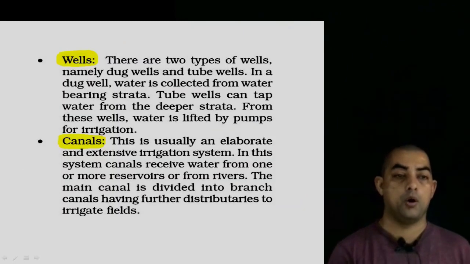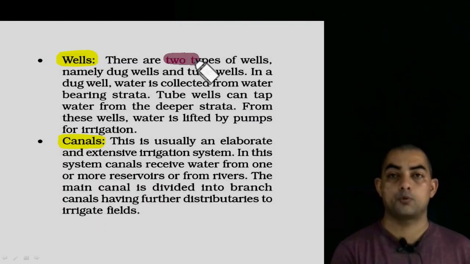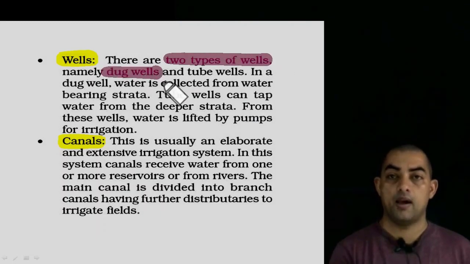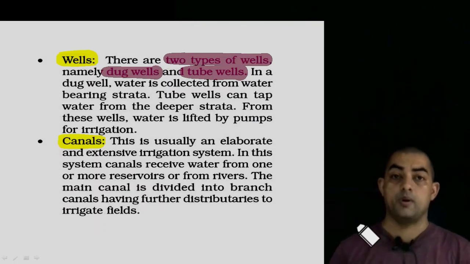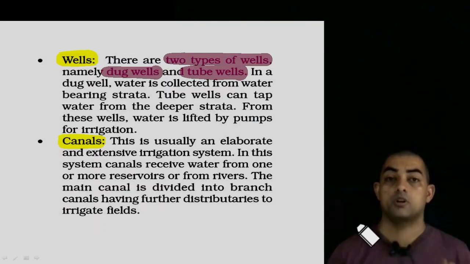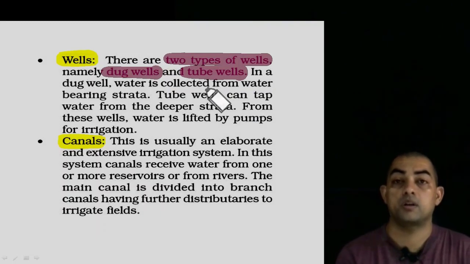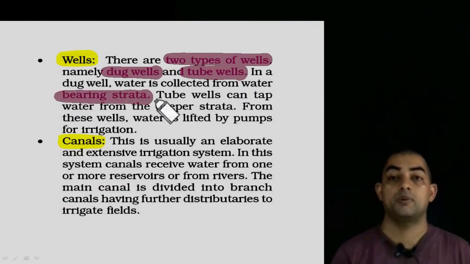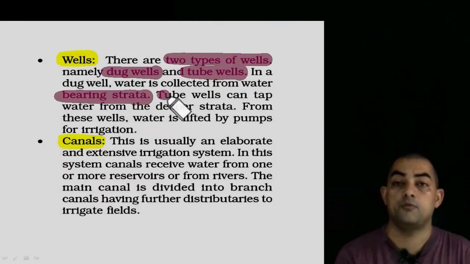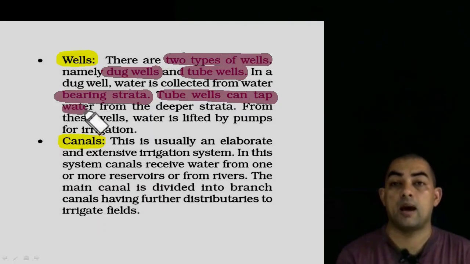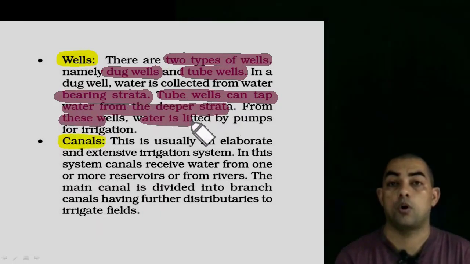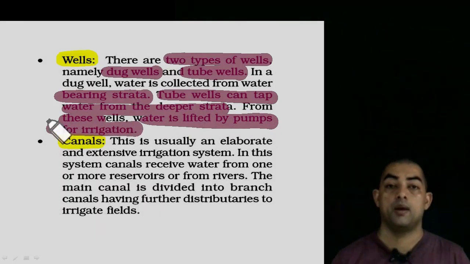Let us first talk about the well. There are 2 types of wells. One of them is called the dug well, which you must have seen in your villages also. A deep well is dug into the ground, and the next one is a tube well, where a hole is made into the ground, and with the help of pipes the water is taken out. In a dug well, water is collected from the water bearing strata. You dig a pit so deep that the natural underground water starts becoming available to us. That is the normal well. Whereas a tube well can tap water from the deeper strata. From these wells, water is lifted by pump for irrigation. So in a tube well, with the help of a pump, the water from the lower strata is pulled up and used.